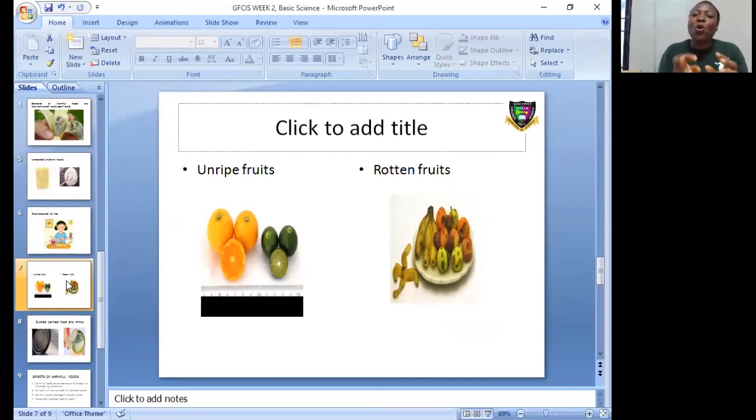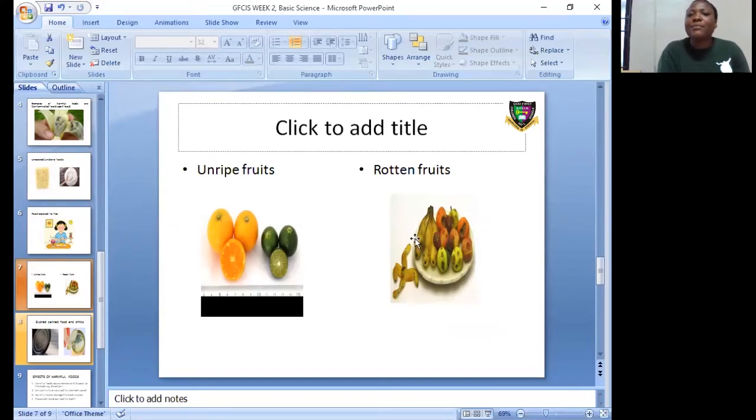But when you take the unripe ones, it is harmful to the body. Example is what you have on the screen. Ripe oranges and unripe oranges. Oranges generally contain acid, but by the time you drink the unripe one, the level of acid in it is so much, which can cause ulcer to the body.